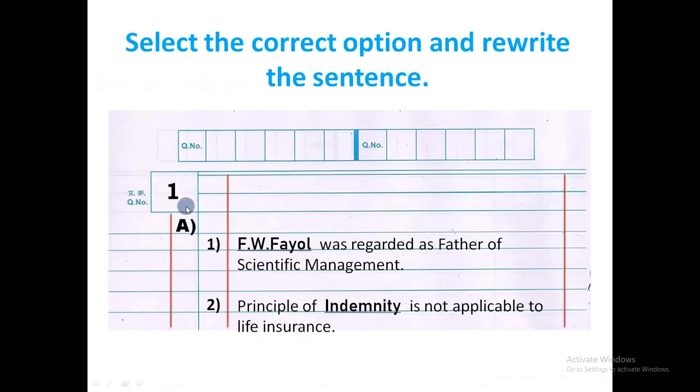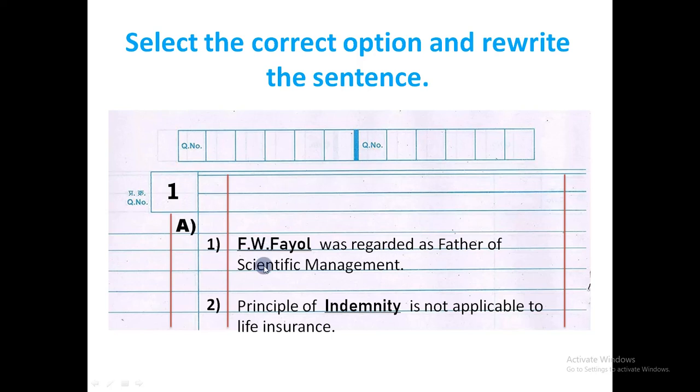You know there are different types of MCQs and any 4 MCQs will be asked in the exam. So we will see all types of MCQs in this video. One type of MCQ is select the correct option and rewrite the sentence. Understand the question. Here one fill in the blank will be given with 3 options. We have to select the correct option and we must write the complete sentence.